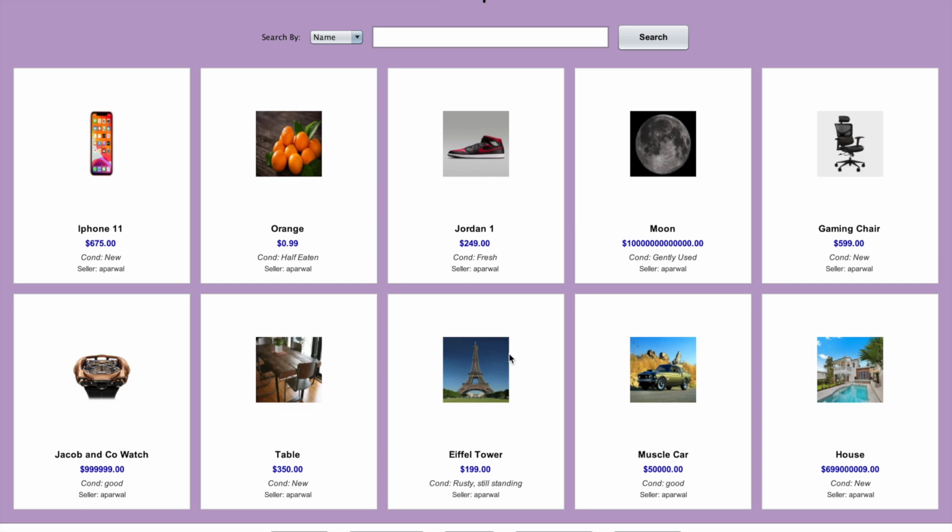And here is the marketplace homepage. So you can see a list of multiple items that you can purchase on GBay, and you can see the buttons that we created for the home, the messages, the sell, category, and account, as well as the inbuilt search feature for the marketplace homepage. You can search by name and the category. So for example, let's search by the name.